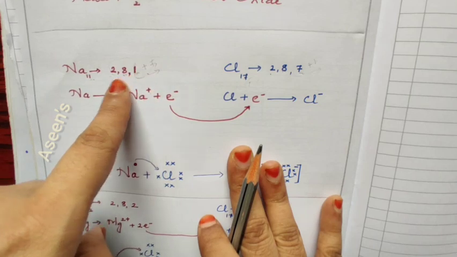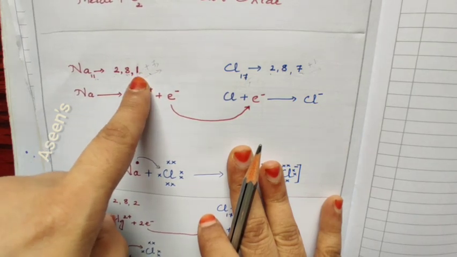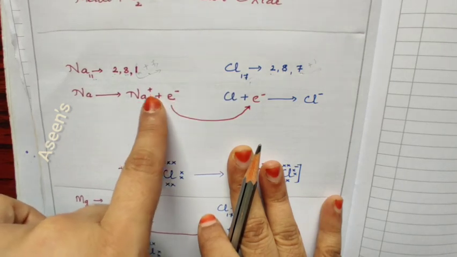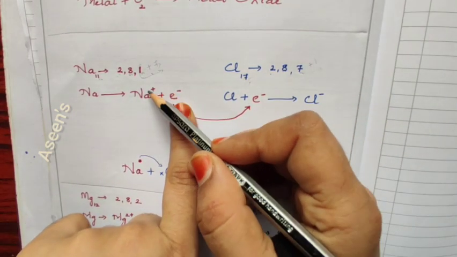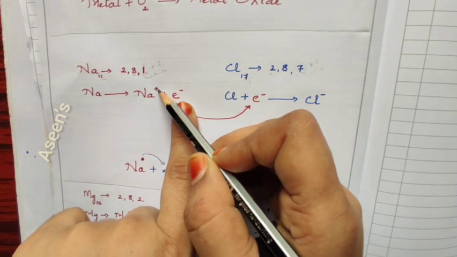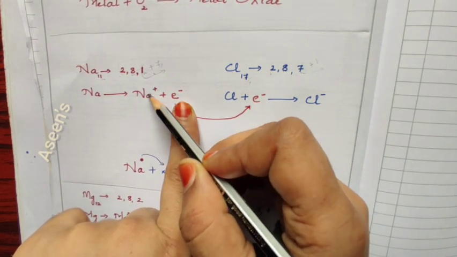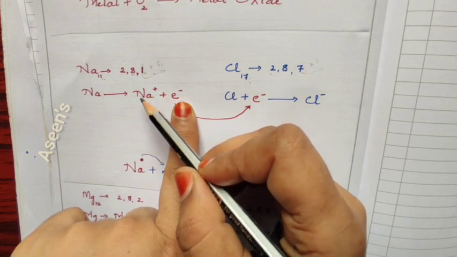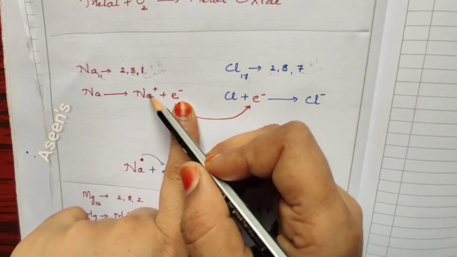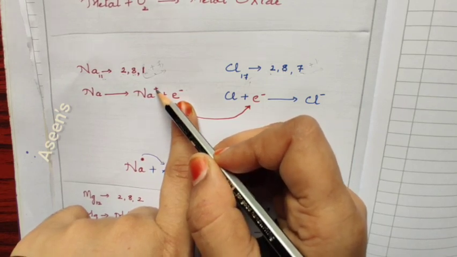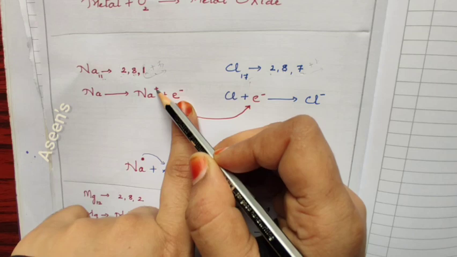Whatever 1 electron it is having in the outermost shell, which is causing the trouble, will be removed. After removing 1 electron, when 1 minus is gone, sodium will gain 1 plus. This shows that 1 electron is missing inside sodium. From the natural form of sodium, 1 electron has been removed, and because of the missing gap, sodium will get a plus sign.